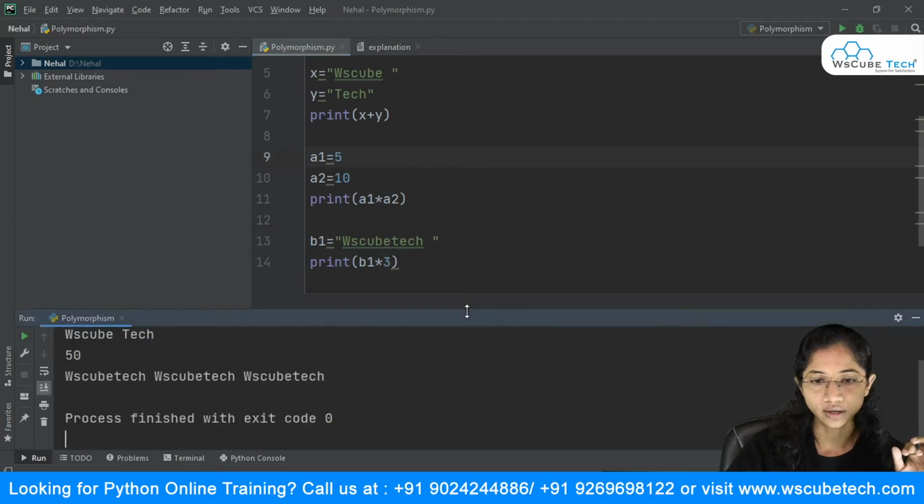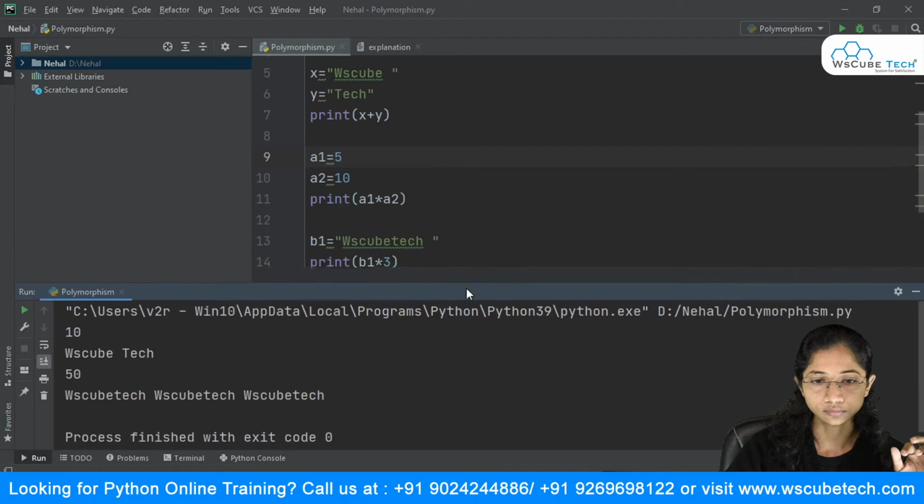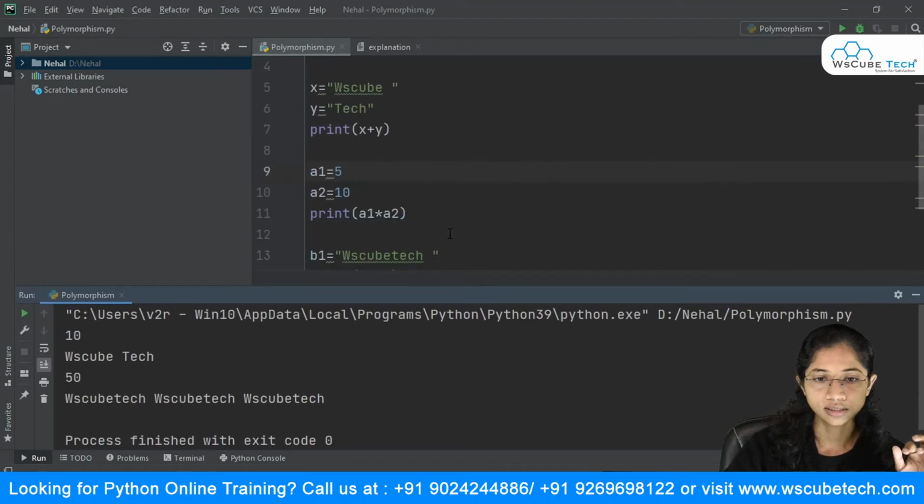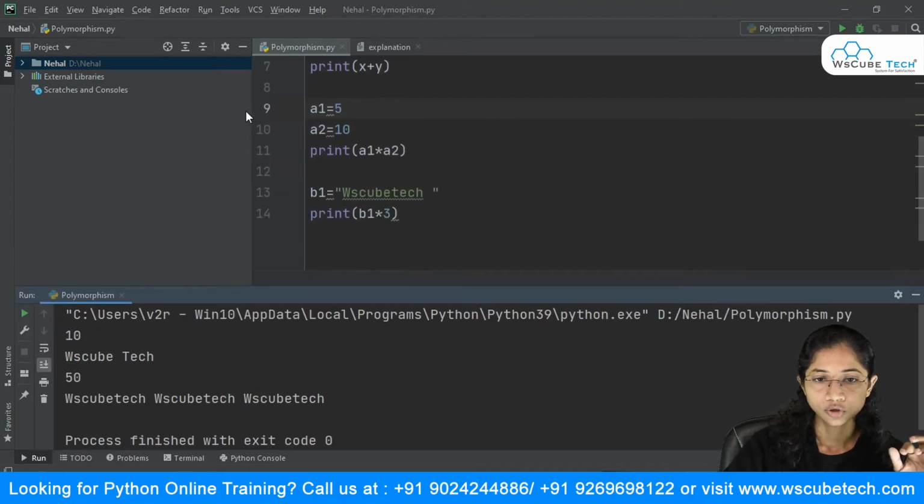So you can see over here, in this scenario, this asterisk symbol, as of now, is doing the multiplication, so you got the result as 50 over here. But when I change the data type, that is, when I wrote the string over here and said b1 asterisk 3, in this case it is just repeating my string 3 times.